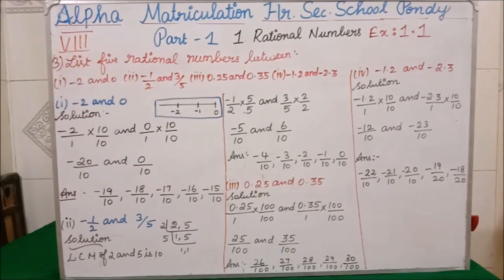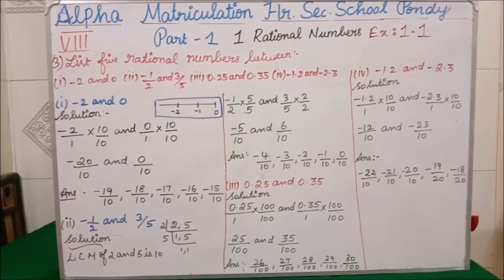Okay, students, in exercise 1.1, the first subdivision is fill in the blanks. The second subdivision is true or false. Now from the third question onwards, we are going to solve the problems. Clear? Okay. Now they are asking 5 rational numbers between, the first question is minus 2 and 0.